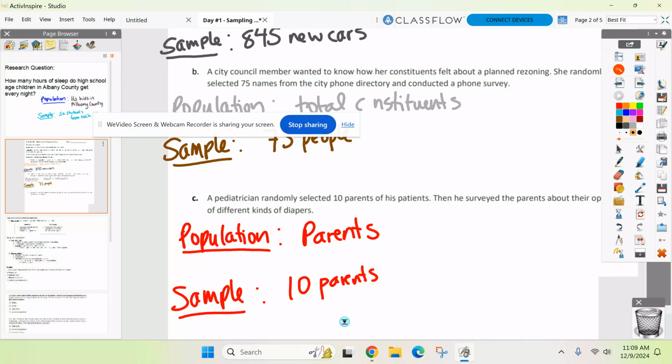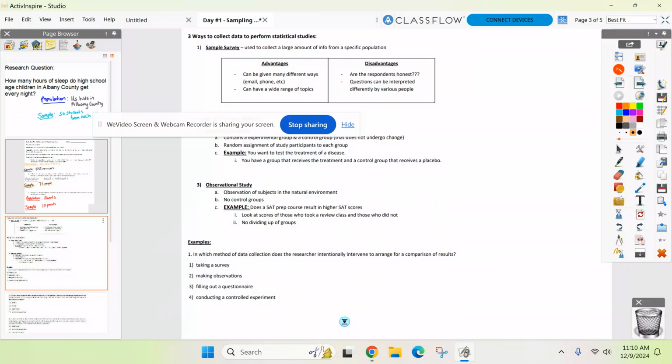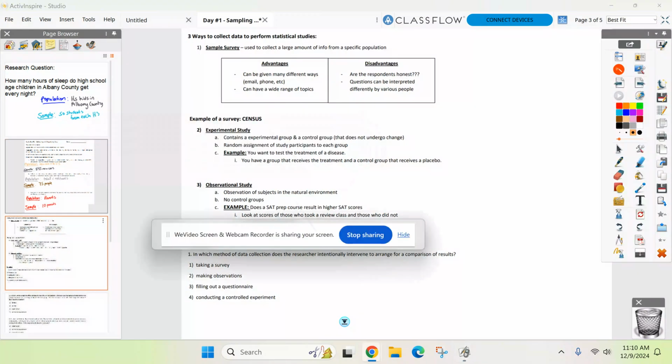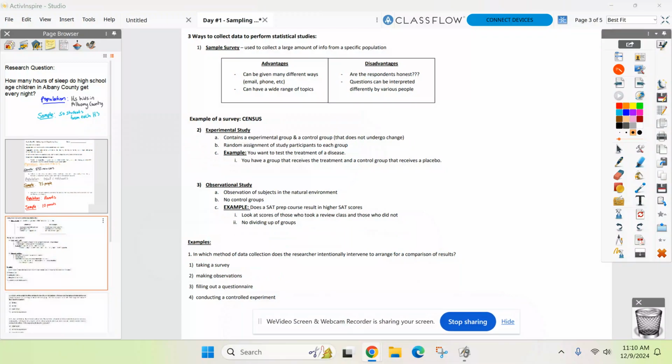Second thing now, how do I get all this information? How do I collect it all now from the samples? There are 3 ways I'm going to show you how to collect. First way, and I think some of you have probably done a couple of these, a survey. You hand it out, a sheet of paper, or maybe you get called, right? And then you fill in yes, no, or how old I am. That's a survey. Okay, so that's one way I could collect the information.